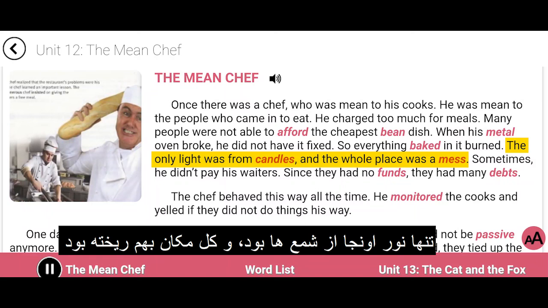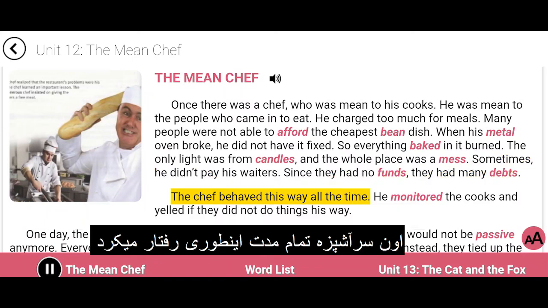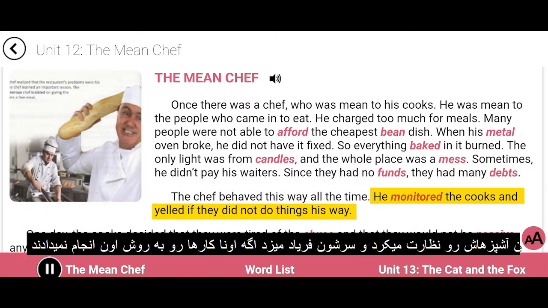The only light was from candles, and the whole place was a mess. Sometimes he didn't pay his waiters. Since they had no funds, they had many debts. The chef behaved this way all the time. He monitored the cooks and yelled if they did not do things his way.